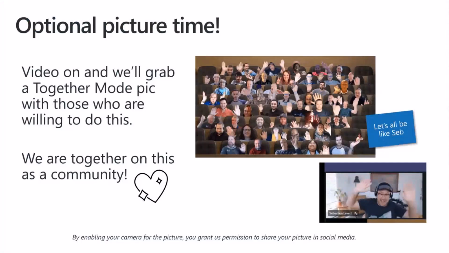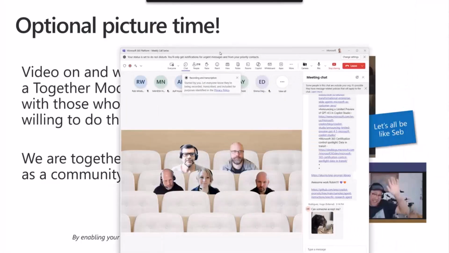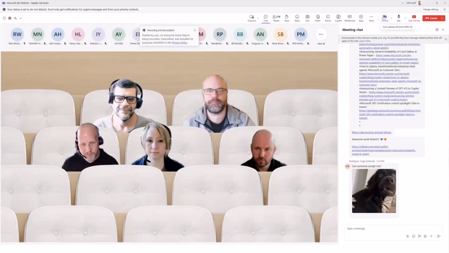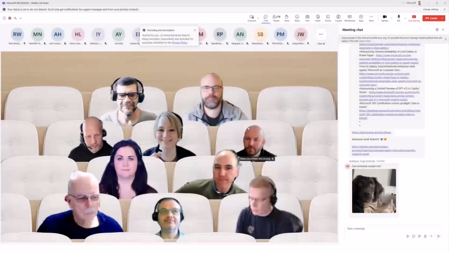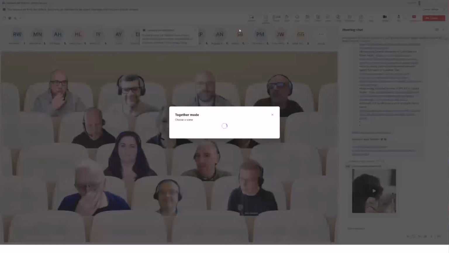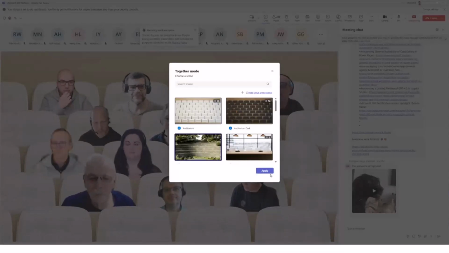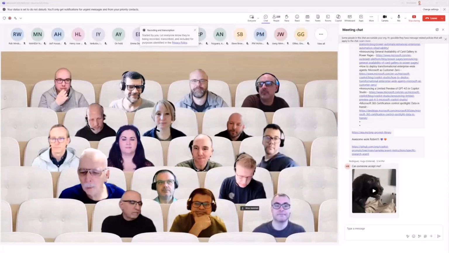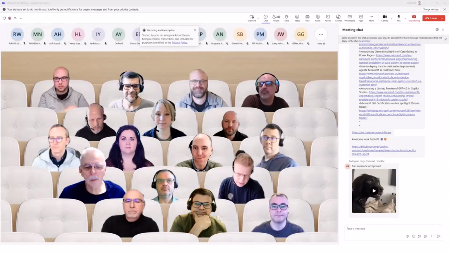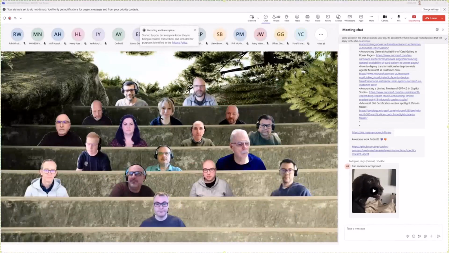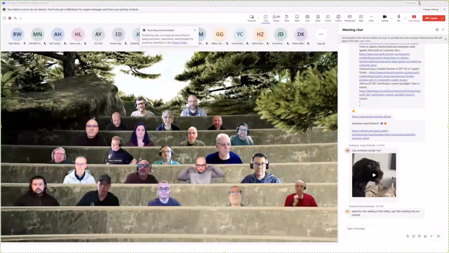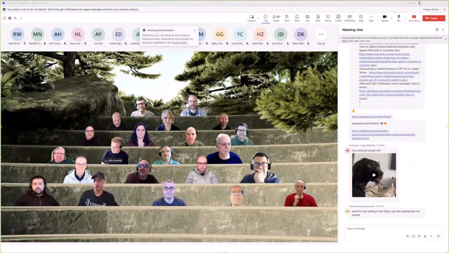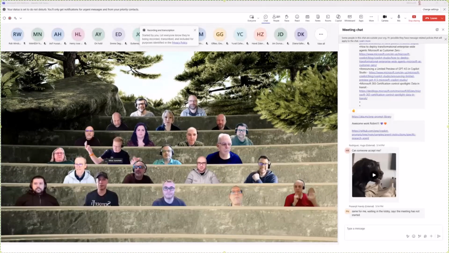But then it is time for the Together Mode picture. Let me align this a bit and put my camera on. Let me adjust. I want to change the seats. We want to go to the green one. Green is good. Let me start Camtasia here so we can get that recorded. One more second. There we go. We have 50 seats in the room. If you enable the camera, you should be popping in there. Am I already there? I'm not in the picture. What's happening? Oh, there I am.